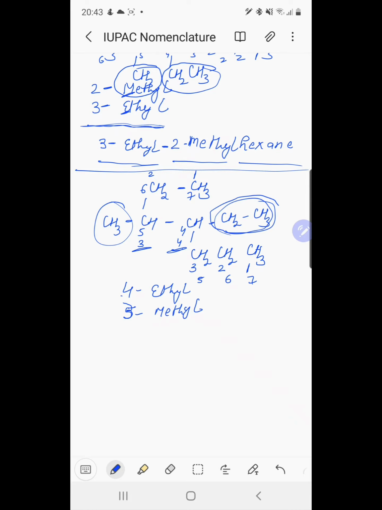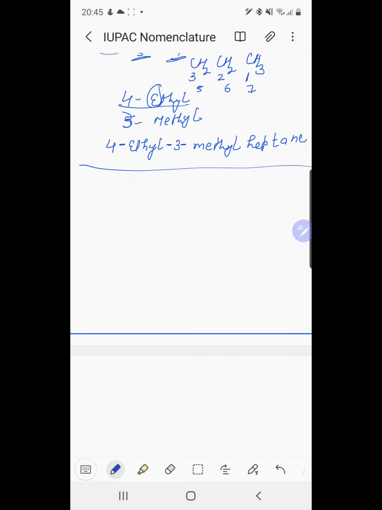So we name it in alphabetical order. We name it 4, separated by hyphen, ethyl, then 3-methyl heptane. So this is the alphabetical order. We have to select the alphabetical order of the side chain, irrespective of the position of the locants.